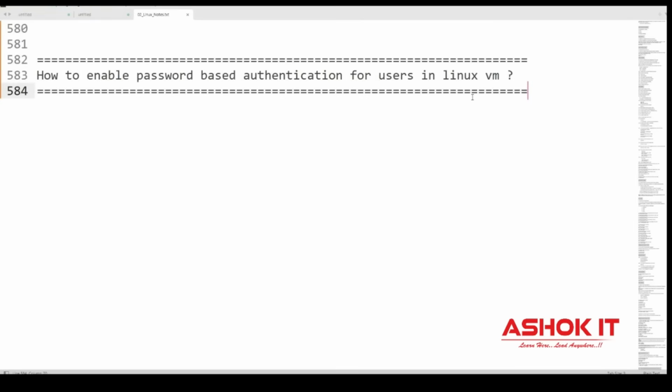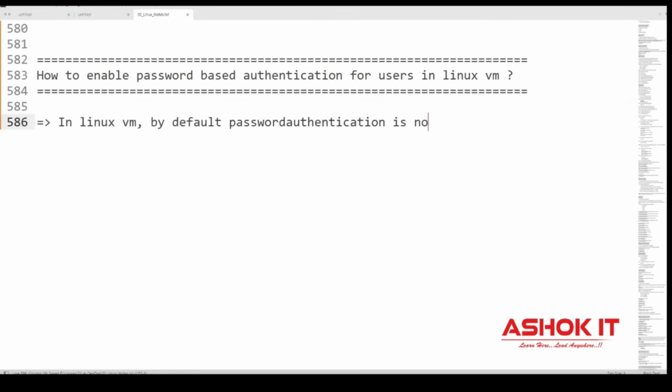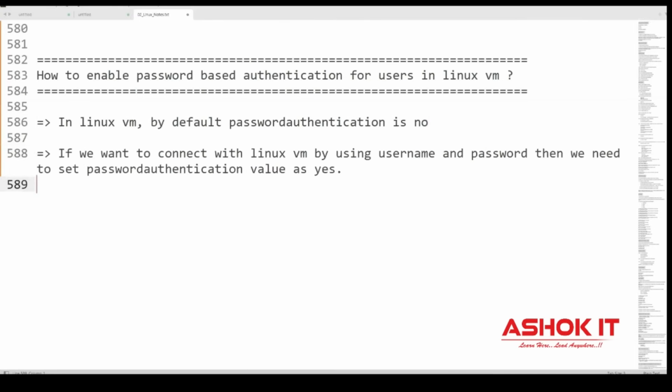So now, how to connect to this machine with the Ashok IT user account using the username and password? For this, we need to enable password-based authentication in the Linux machine. By default, password authentication is no. If we want to connect to the Linux machine using our account username and password, then we need to set that password authentication value to yes.